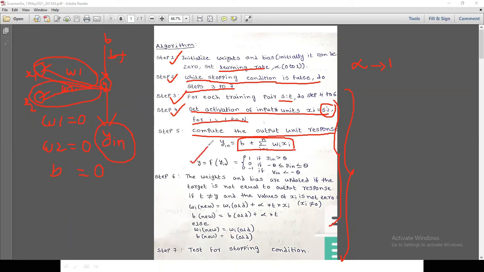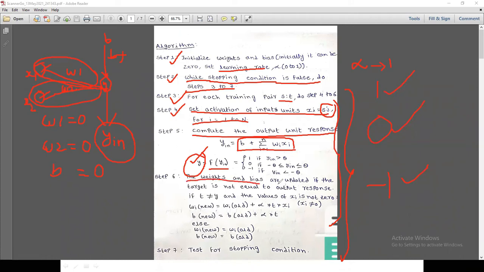So step 5, compute the output unit response. So this is the unit response. y_in is the input, and for this unit, y is the output. So y equals a function, you are going to apply the activation function on this y_in. Now we can determine that these are the three values: 1, 0, minus 1. When this y_in value is greater than threshold theta, then it is 1. If it lies between the threshold theta and minus theta, then it is 0. If it is less than minus theta, we determine that as minus 1. Okay, now the sixth step.